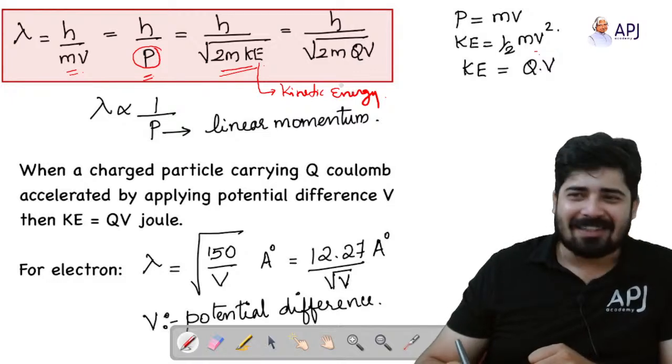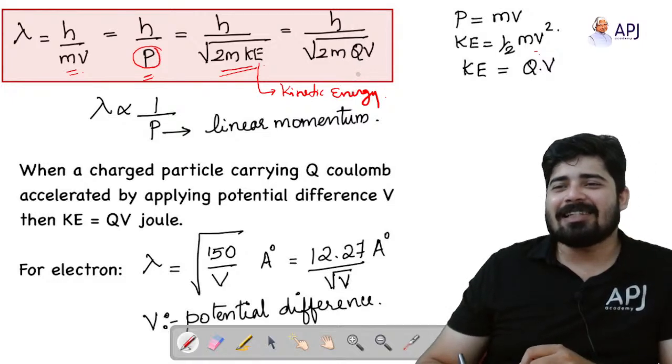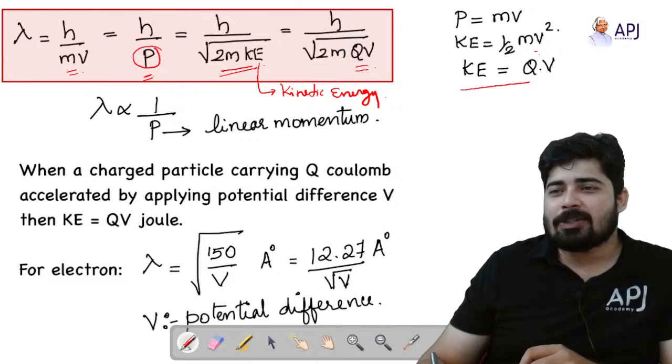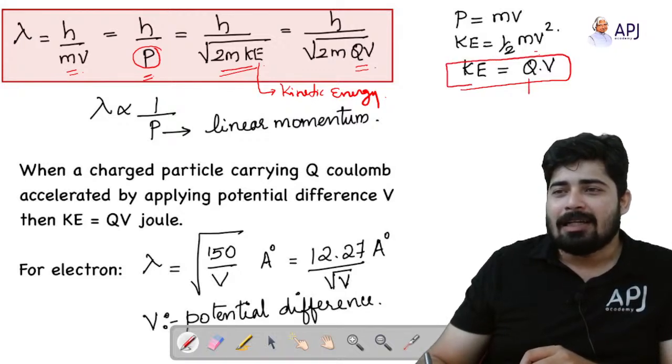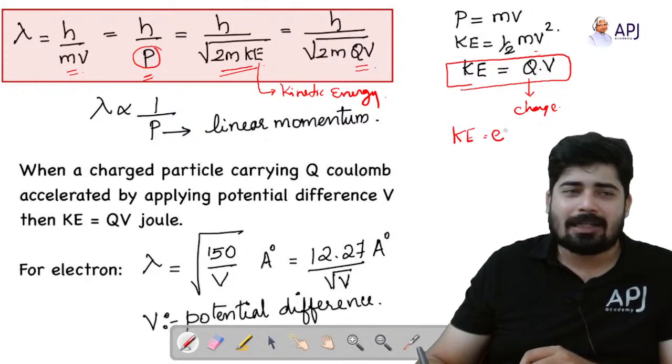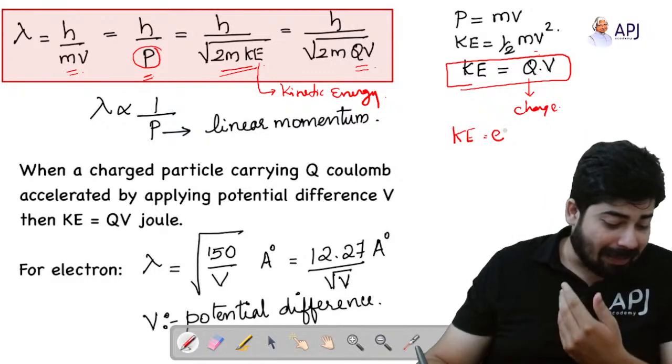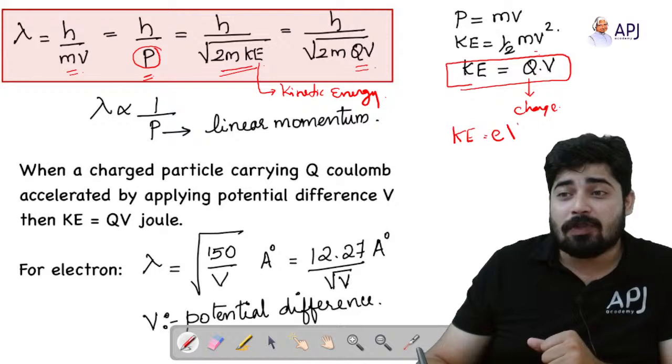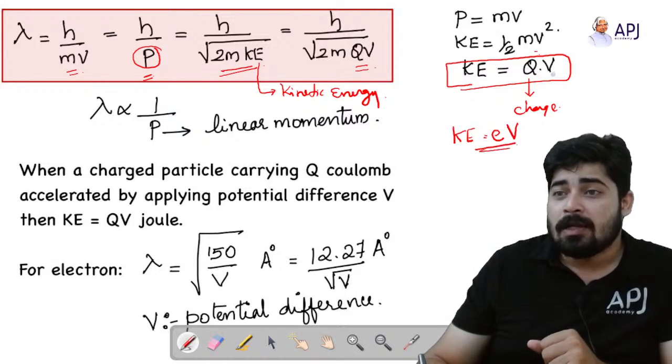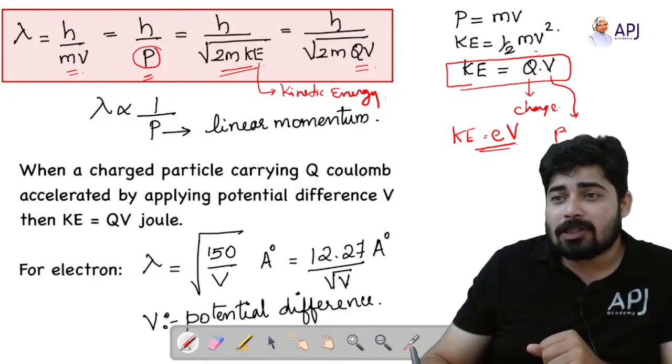Right. And here h by root of 2mqV, because KE is also equal to qV. Dear students, q means charge. If you are considering an electron, the charge of the electron is e, that is 1.6 into 10 raised to minus 19 coulomb, so eV. Here V is not velocity, instead it is potential difference.